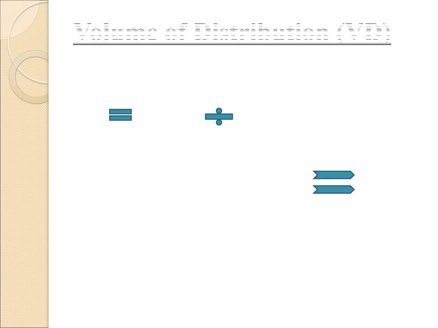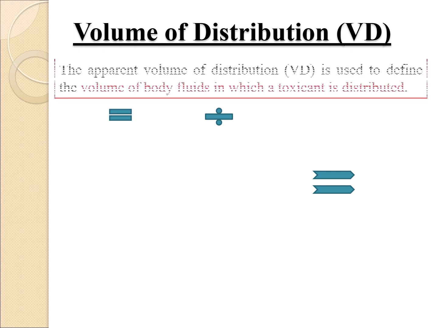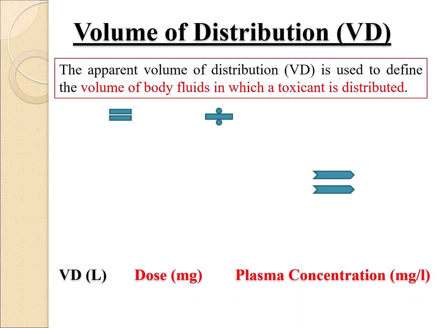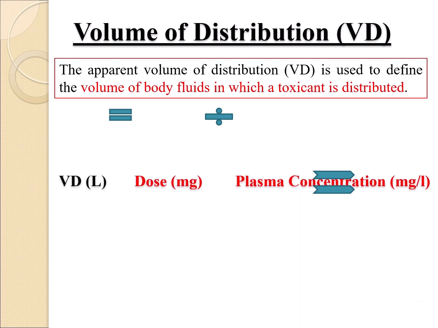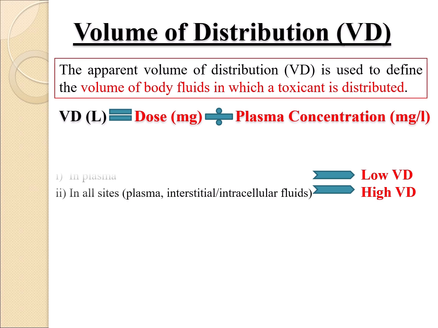Dilution and the resulting concentration of a toxicant in any of these 3 sites is an important consideration, since the passive diffusion of the toxicant into or out of these sites will be determined by the toxicant's concentration gradient. A xenobiotic after entering the blood distributes throughout the body. Volume of distribution, VD. The apparent volume of distribution, VD, is used to define the volume of body fluids in which a toxicant is distributed.